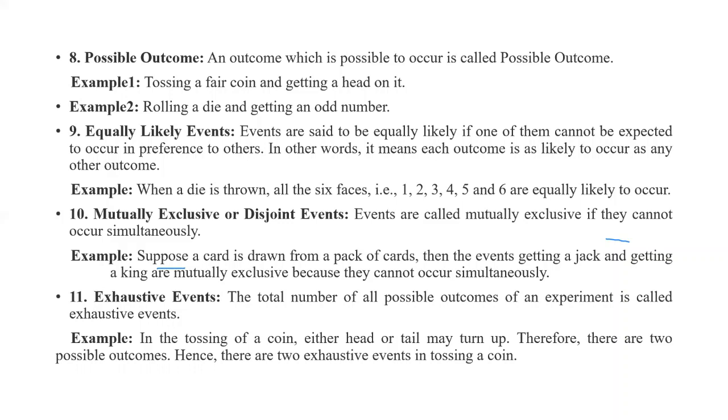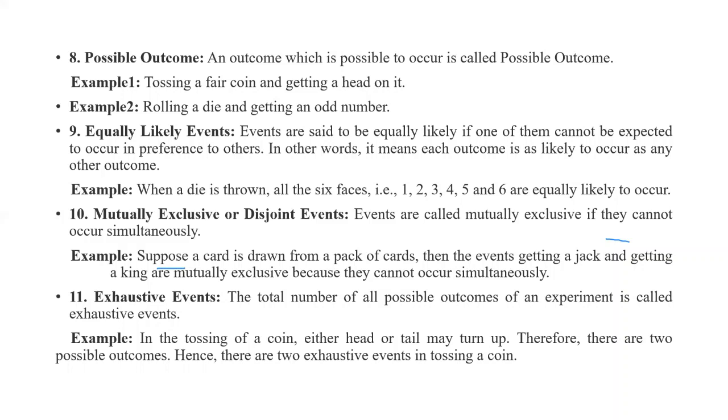Events are said to be equally likely if one of them cannot be expected to occur in preference to the others. In other words, each outcome is as likely to occur as the others. Example, when a die is thrown, all 6 faces, that is 1, 2, 3, 4, 5, and 6, are equally likely to occur.